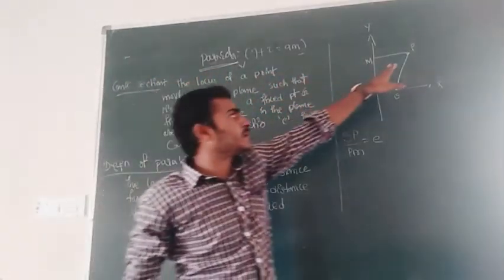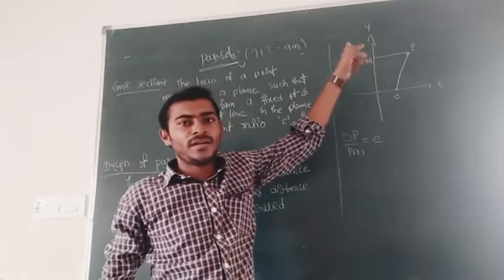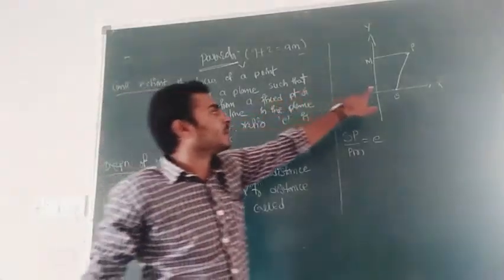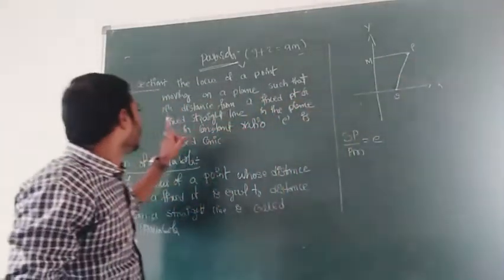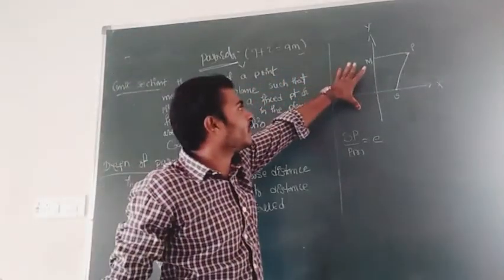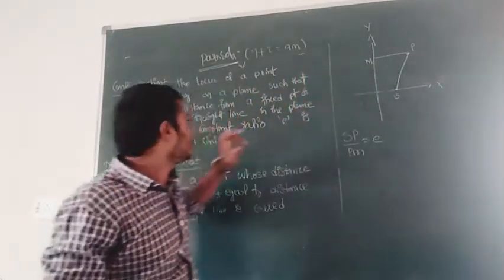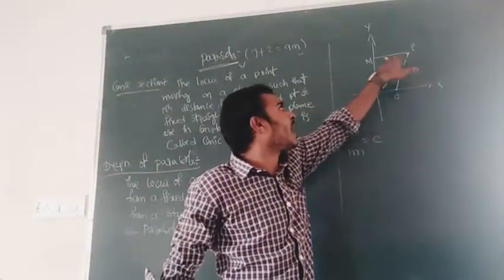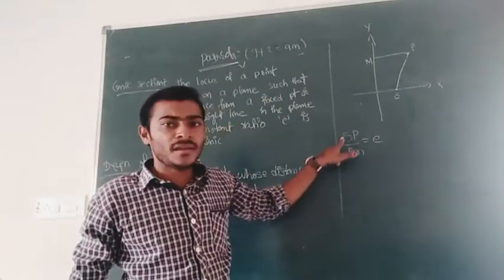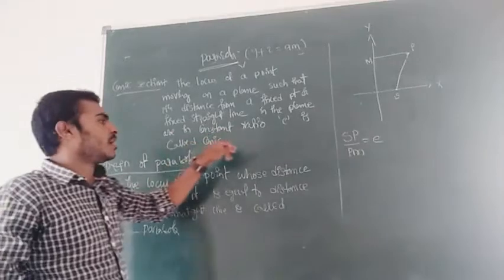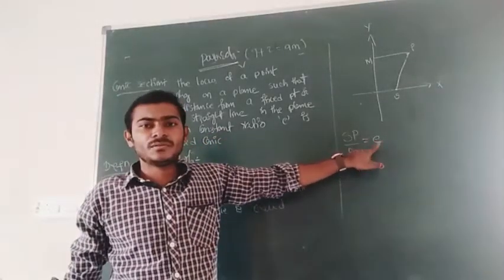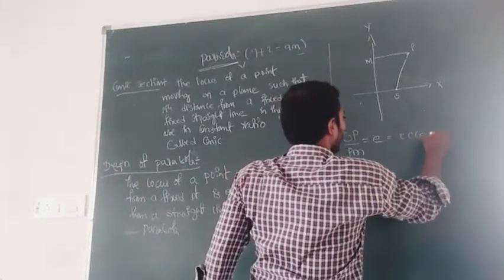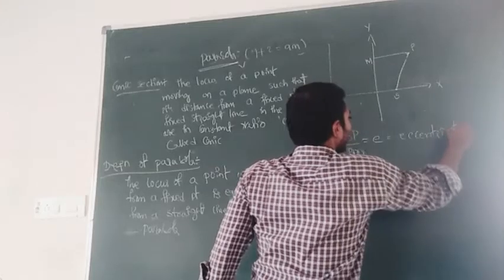Here we take a point P, and that point is moving. Now, its distance from a fixed point and a fixed straight line in the plane are in constant ratio. That is SP and PM. The constant ratio SP by PM is E, and the curve is called a conic. So SP by PM is equal to E, where E is called eccentricity.